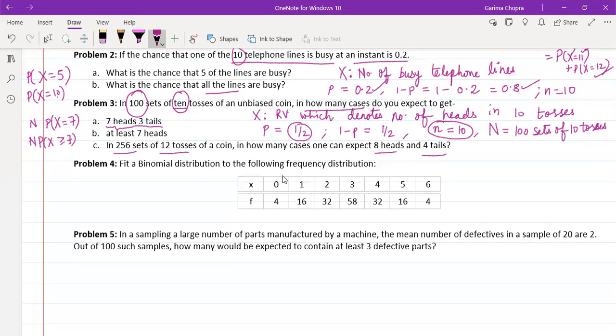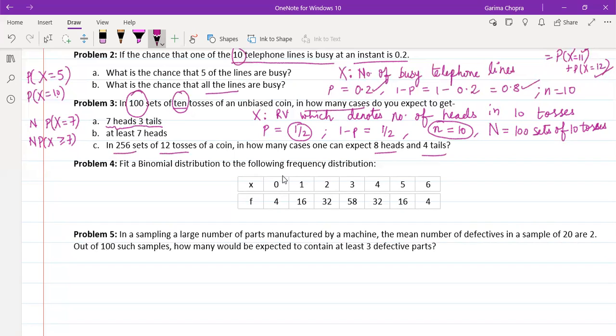It will be the sum of 4 probabilities: the probability with which this random variable X is taking value 7, meaning we are getting 7 heads, and the probability with which X is taking value 8, and we will be considering the case of 9 and also the case of 10. So we will be evaluating all these 4 probabilities by using the PMF. We will be considering their sum, and then its product with this capital N, which is here 100, will give us the required number of cases. Similarly, we can do the C part.